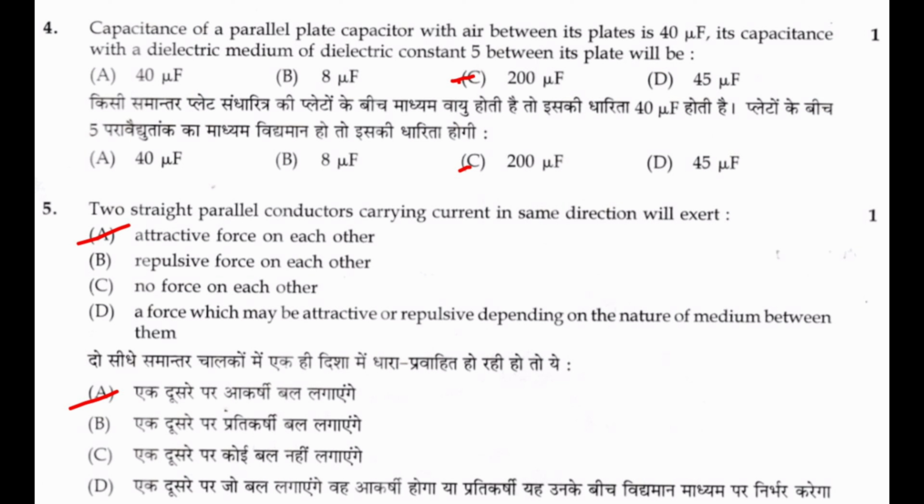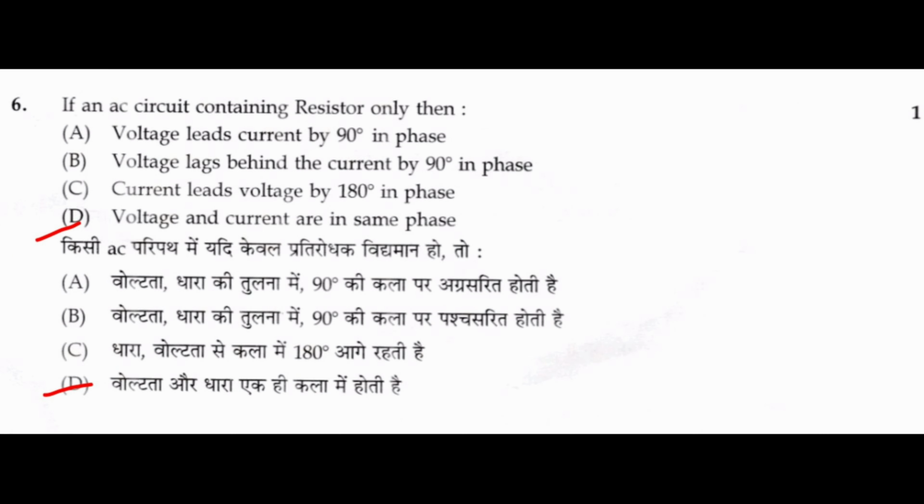5. Two straight parallel conductors carrying current in the same direction will exert an attractive force on each other. 6. If an AC circuit contains a resistor only, then (d) voltage and current are in the same phase.